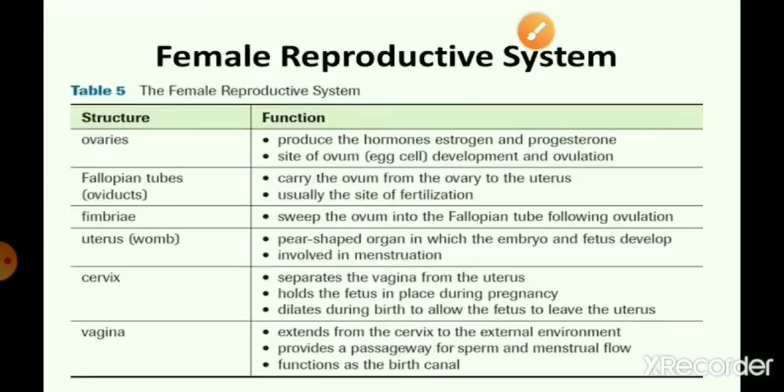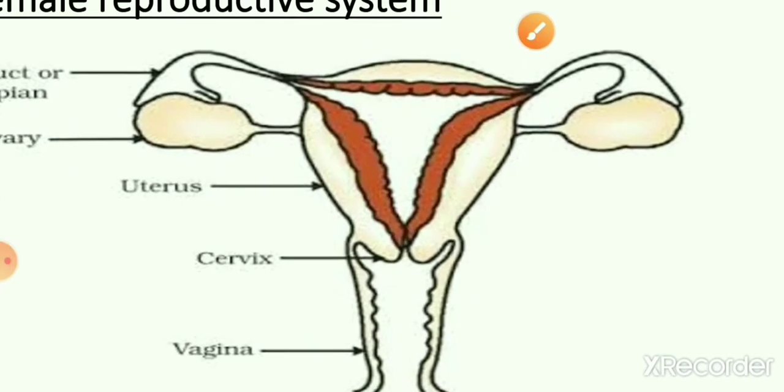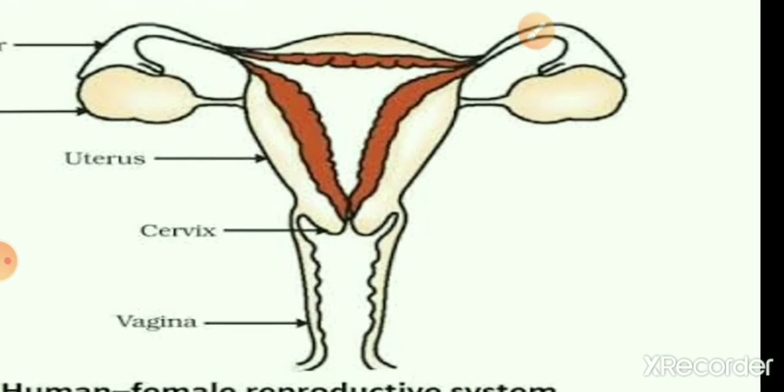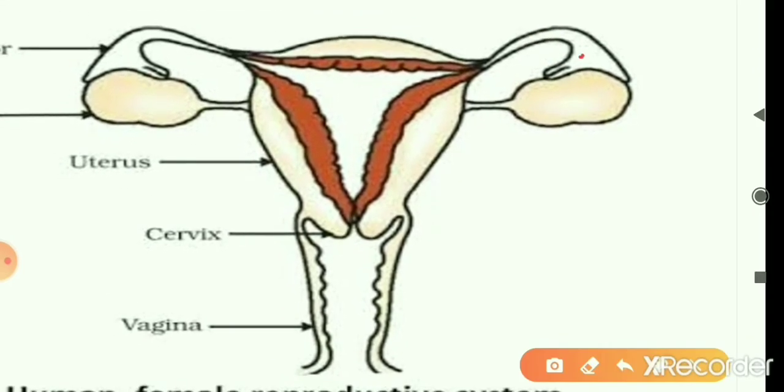Let me just take another diagram over here. Let's study that the ovaries have released the egg, that is, ovulation has happened, and at the same time the male has put billions of sperms in the female's body. Then these sperms don't move in a specific direction; they move randomly, and on the way many of the sperms die. That's why, to increase the chances of fertilization, because the sperms come in contact with the external environment and the chances of their death are more, sperms are released in millions.